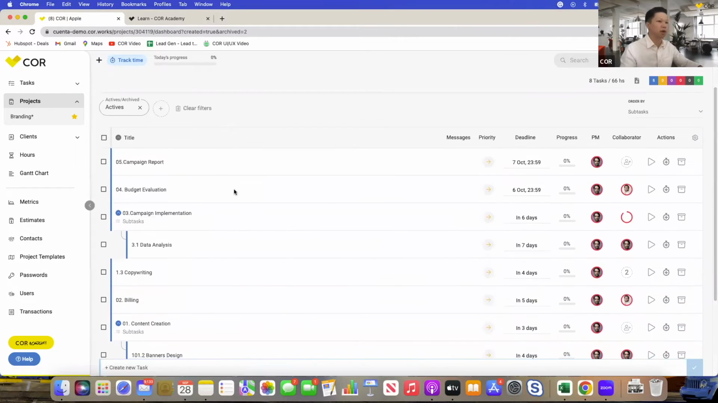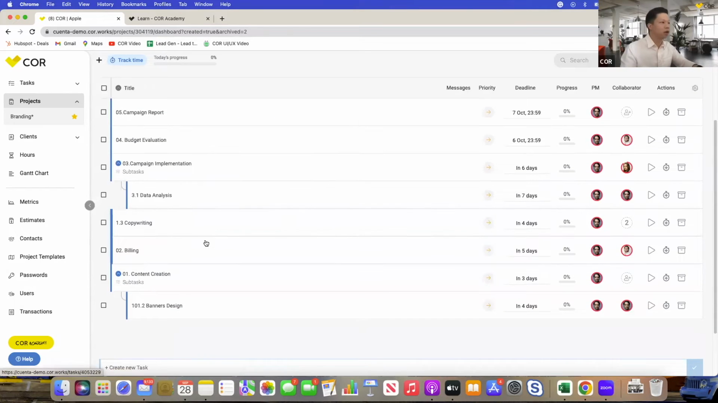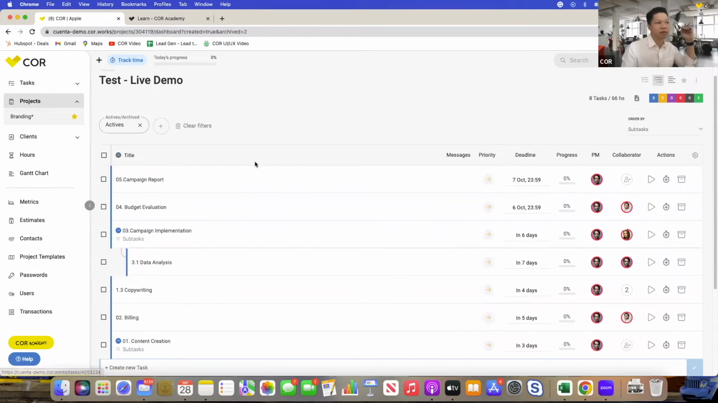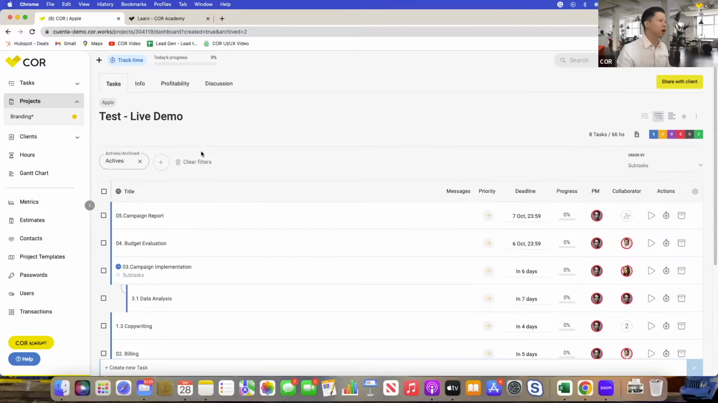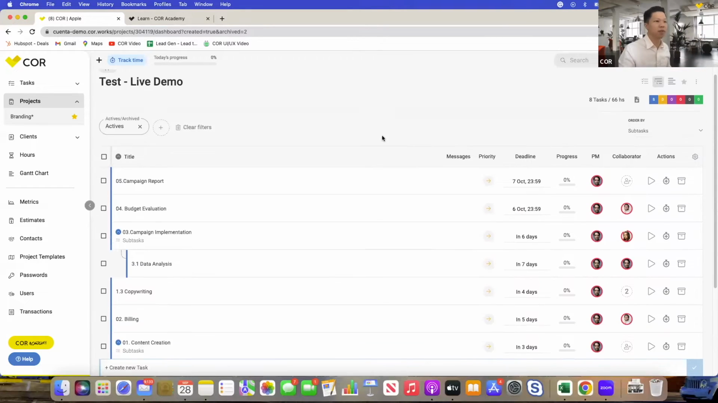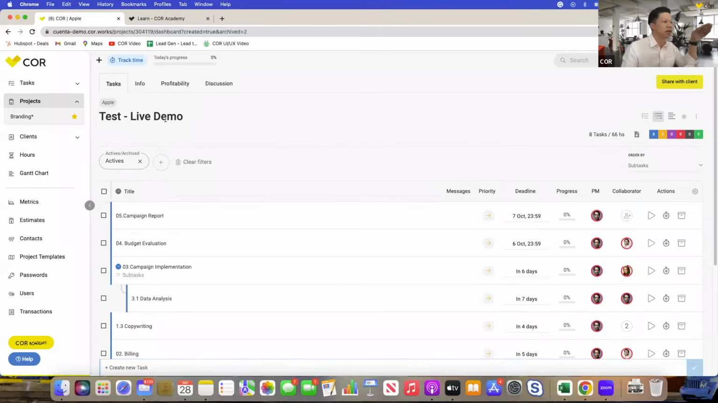So, all right. We already have here all the tasks set up. The estimated hours is already set up. All the persons that are typically going to be assigned to those tasks are already set up. A couple of things to notice here. We're currently in the projects tab, particularly on this project, the test live demo.